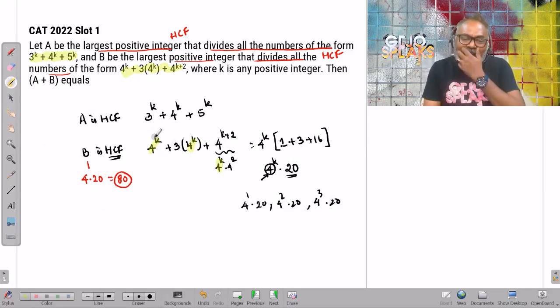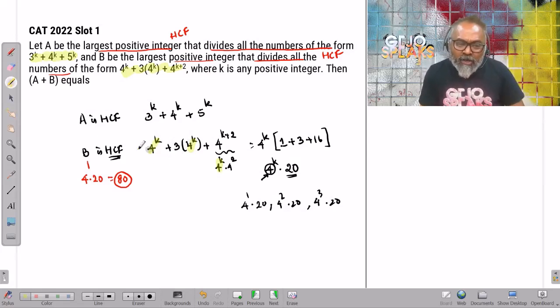This is looking very crazy, so I can't take anything common. What do I start thinking? Okay, wait a minute. All I have to figure out is the highest common factor. It has to be a factor of every single number. So why don't I try for the first 2 to 3 numbers and check out what happens?